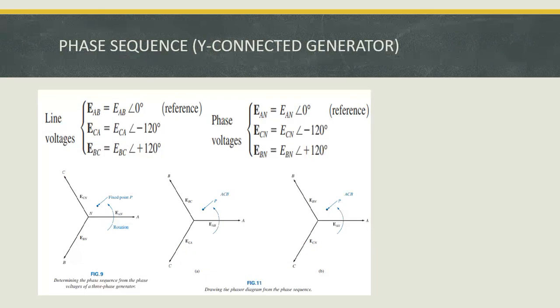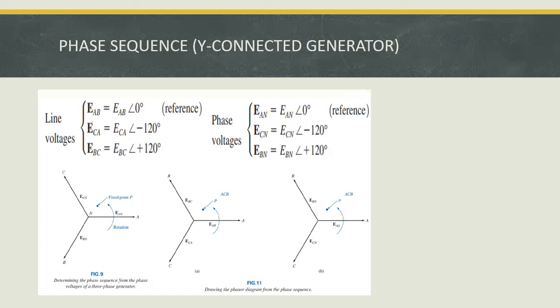Here the phase sequence of the star connected generator is given. The phase sequence is very important when we go for a three phase generator. If the phase sequence is varied, automatically there is some impact on the operation and other things.